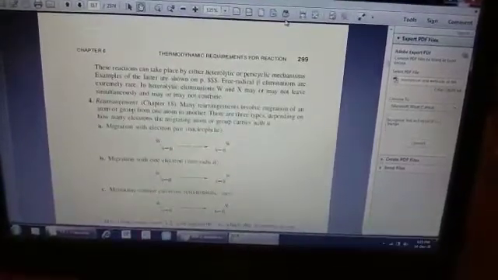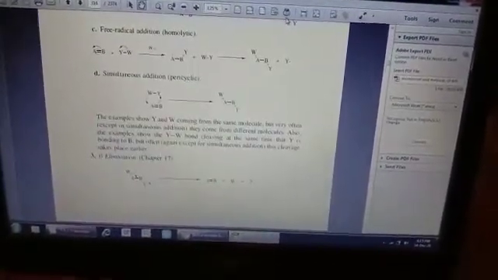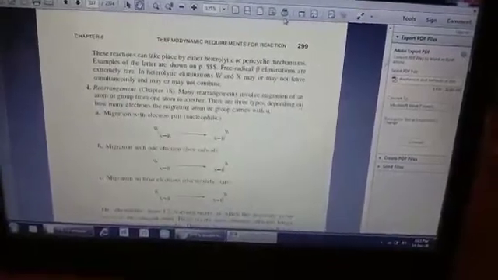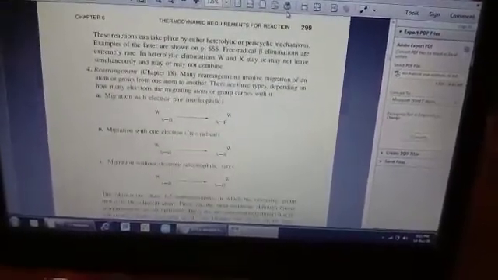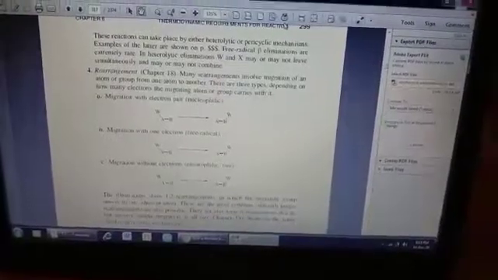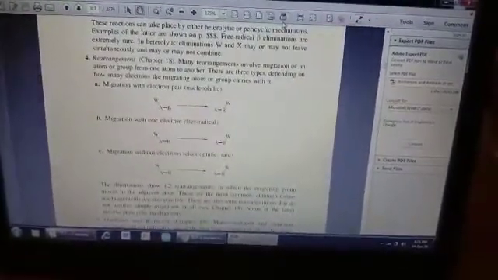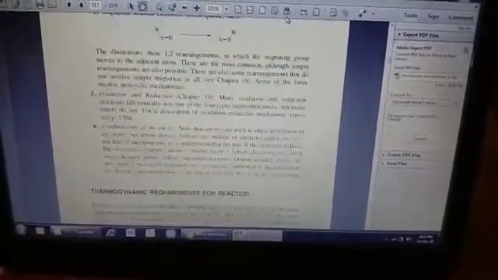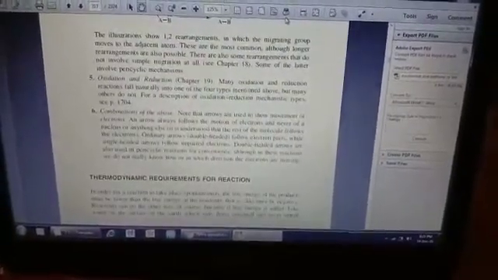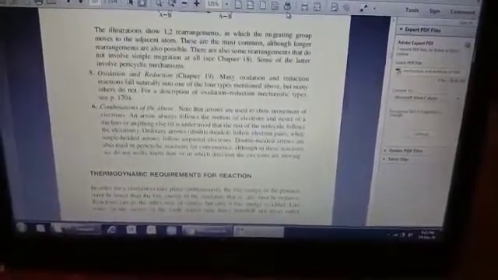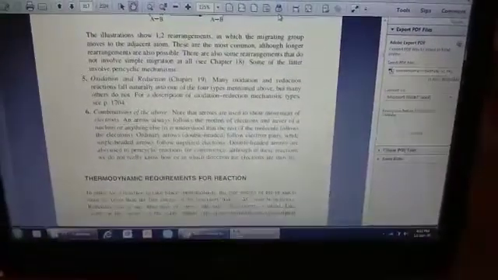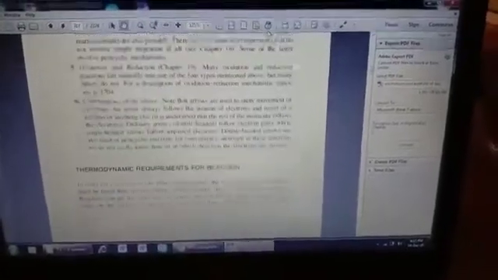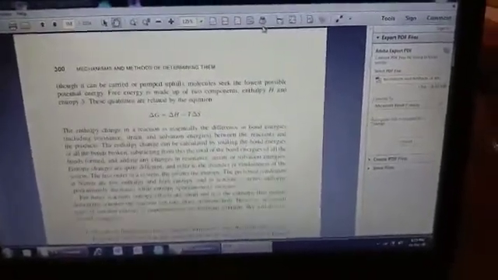Elimination reactions are those in which a multiple bond is formed, and during this multiple bond formation, certain groups are removed from the molecule of the substrate. Rearrangement reaction: in these reactions, one group migrates from one atom to the other. During oxidation reduction reactions, one or more atoms are oxidized or reduced, and there may be a combination of all of the above.